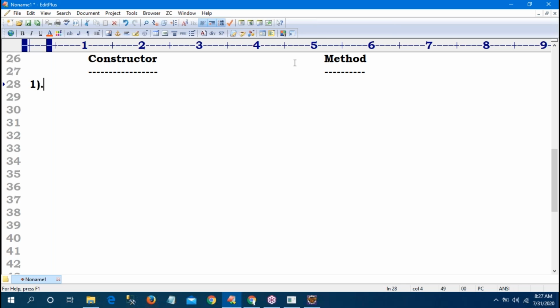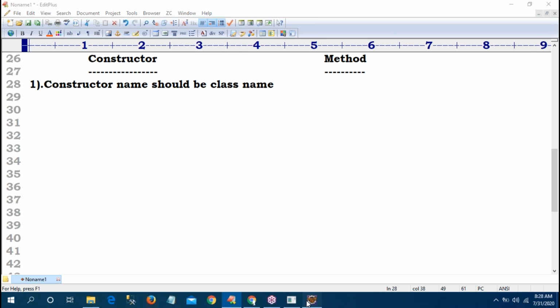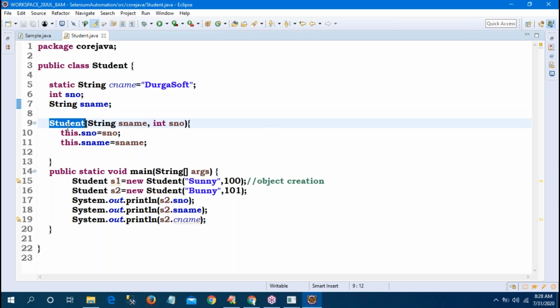Sir, first difference. Constructor name should be the class name. Everyone is telling this difference because yesterday we created a constructor. See, what is the constructor name? Student. What is the class name? Student.